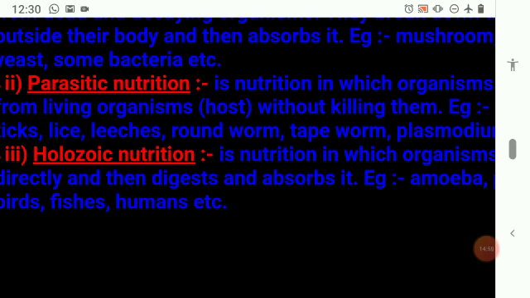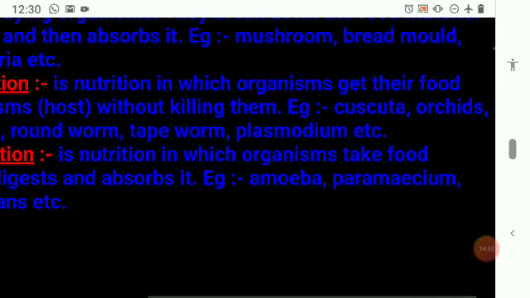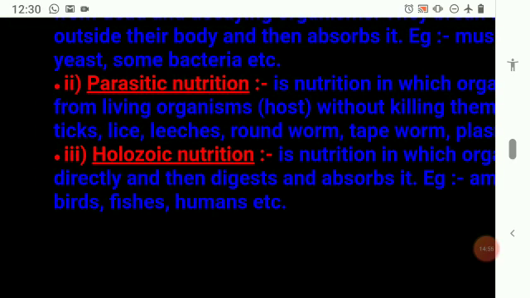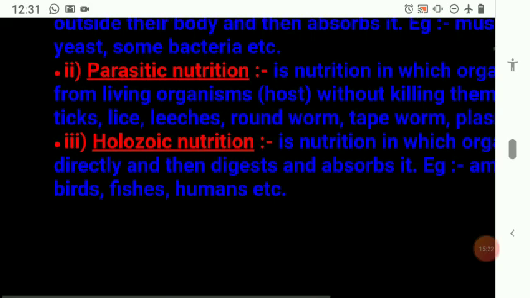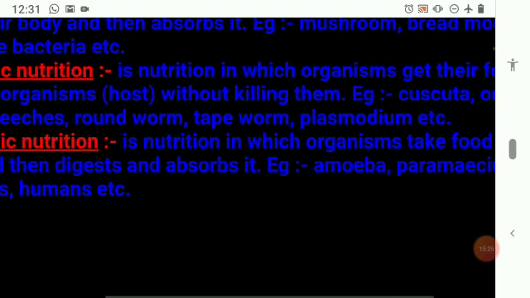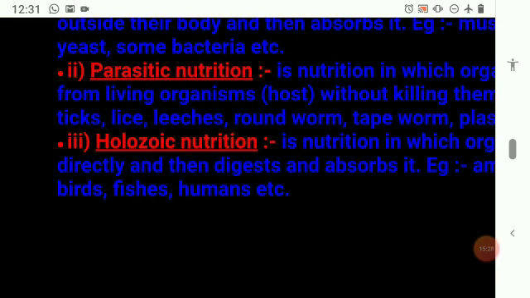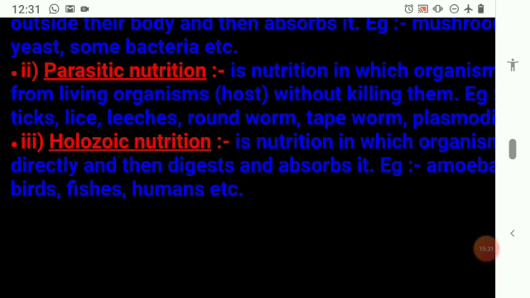Holozoic. So what is holozoic? In this nutrition, an organism takes food directly and then digests and absorbs. They depend directly, like on plants. We take the plant, eat the plant, digest the plant, and then assimilate it. Assimilated means what? Sent to different parts of our body. In the intestine, we have finger-like structures called villi, that absorb the nutrients and then send them to different parts of our body. That's what we call it. So amoeba, paramecium, birds, fishes, and humans. So this we call holozoic nutrition.